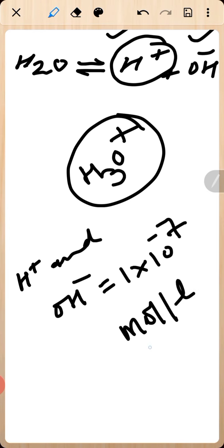Mole per liter is the unit for concentration here. We were trying to understand the ionic product of water, Kw.